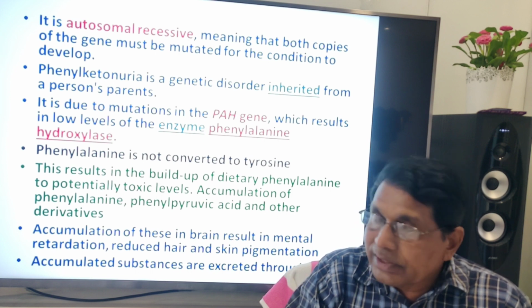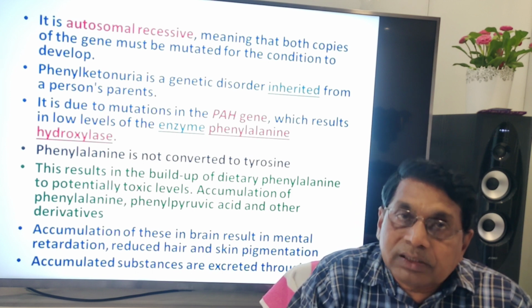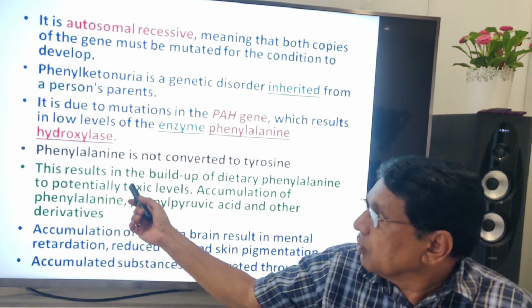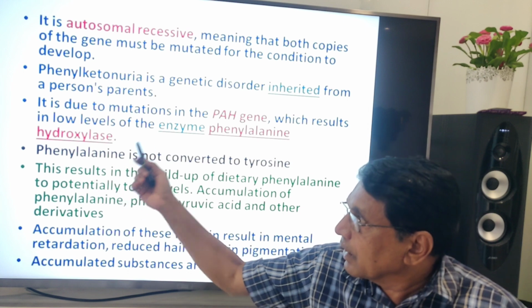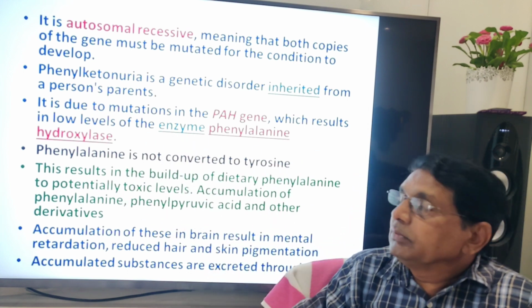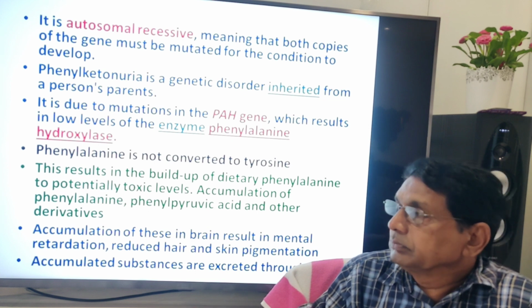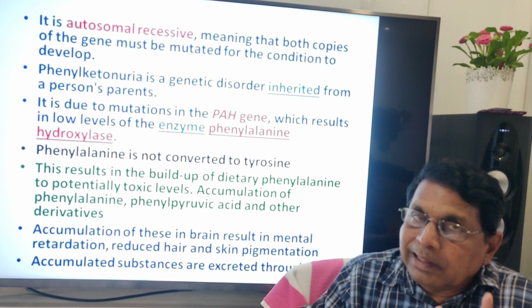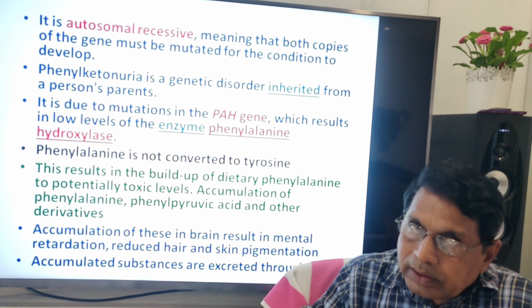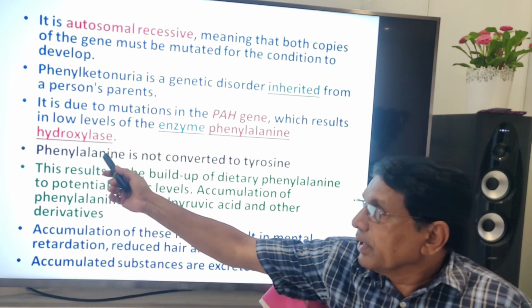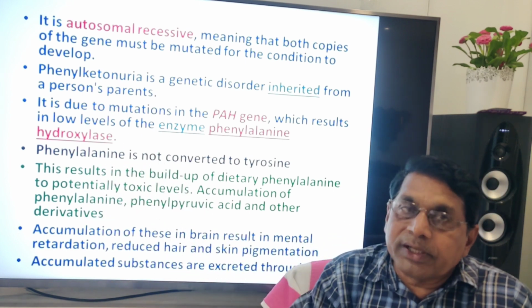Phenylalanine hydroxylase enzyme. What does this enzyme do? This enzyme converts phenylalanine to tyrosine. Under normal conditions, phenylalanine is converted to tyrosine, but because of the mutations, this phenylalanine is not converted.